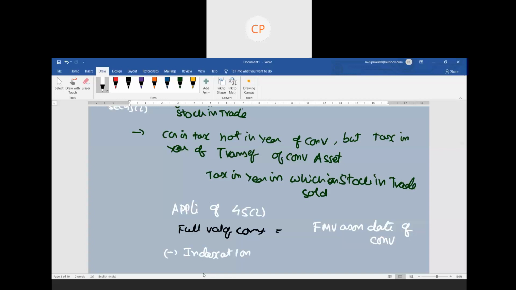Or not only indexation, I need to reduce something called our cost of acquisition. So దీని నుంచి ఏం reduce చేయాలి? Cost of acquisition reduce చేయాలి. Or if that is a long term capital asset, I have to provide something called indexed cost of acquisition. Either cost of acquisition I have to reduce, or I have to reduce something called indexed cost of acquisition. Now ఇక్కడ two things arises.